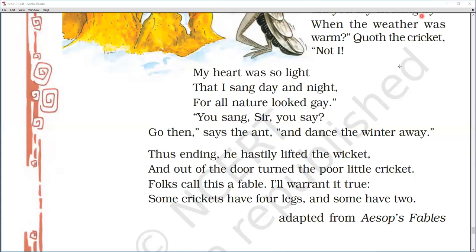The moral we are also going to imbibe in our life, that while planning we should always plan carefully, keeping the future in mind, because today's planning is going to affect our future. So if the planning of today is strong and good, our future is also going to be good.